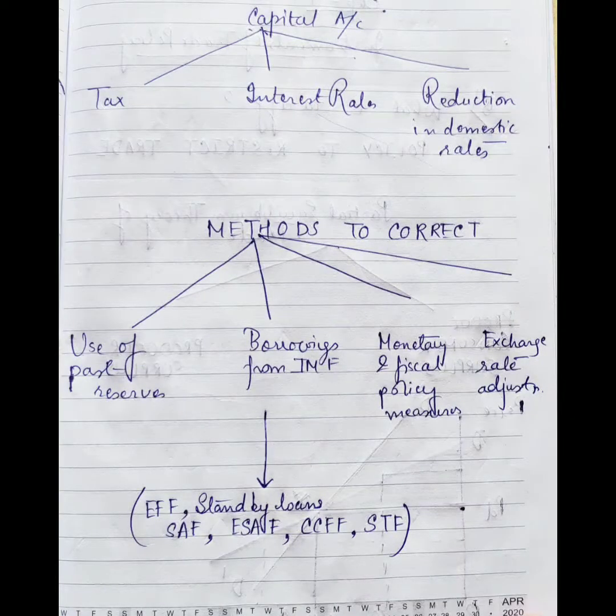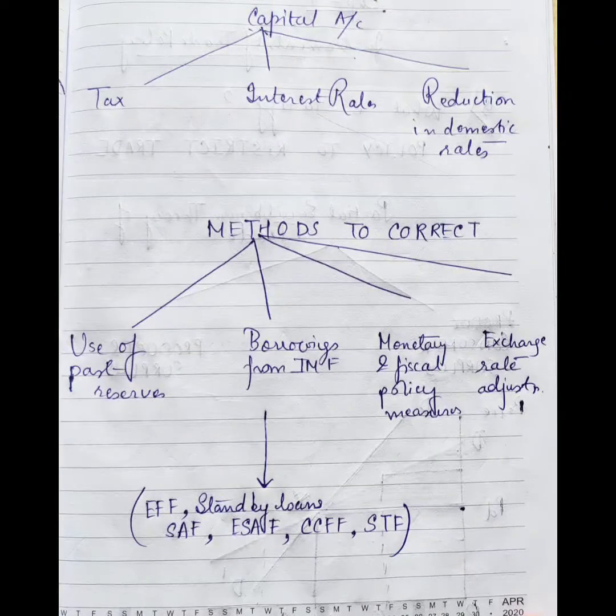Moving on to our next, the capital account, which depends on tax, interest rates and the reduction in domestic rates as well. When there is a disequilibrium in the country, we have studied how we can bring that deficit to an equilibrium point. Now, what are the methods by which we can correct this disequilibrium?